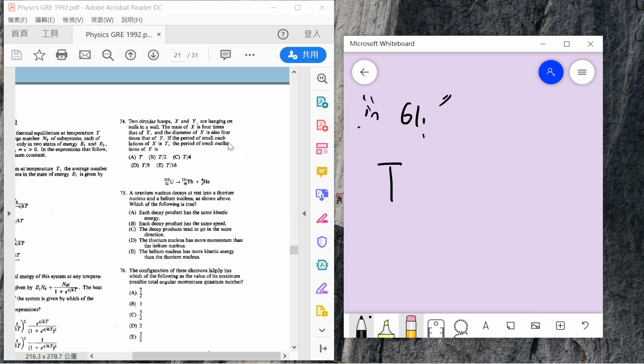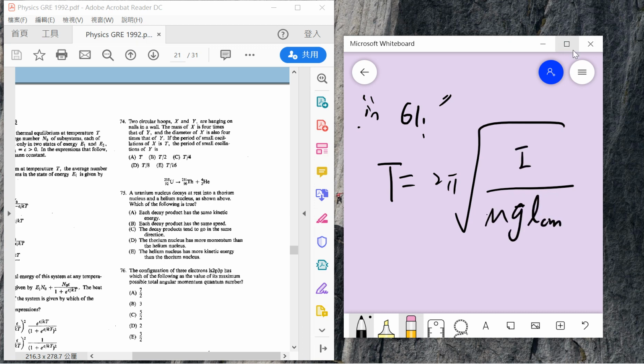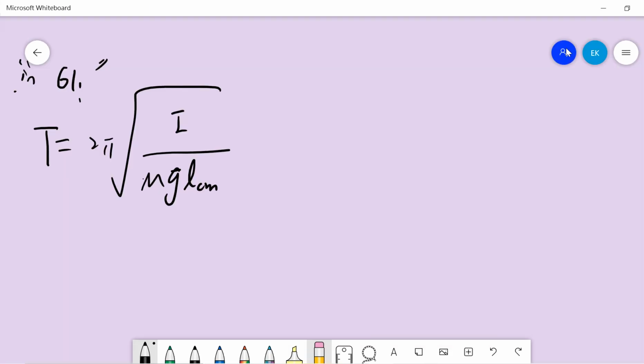we already proved a formula, which is hard to remember, but I suggest that you must remember. Basically, the period depends on the moment of inertia I over m times g times L_CM.